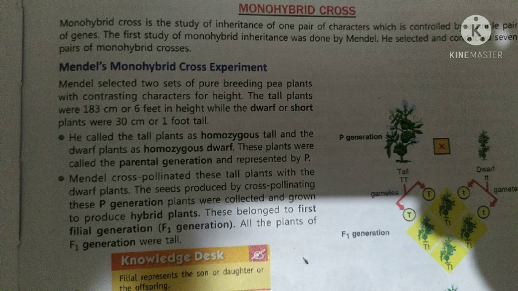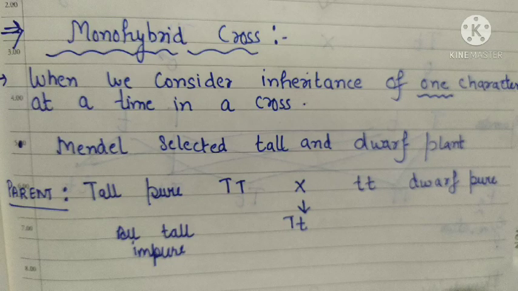Next is monohybrid cross. Monohybrid cross means when we consider inheritance of one character at a time in a cross, in an experiment. So that is referred to as monohybrid cross. Mendel selected tall and dwarf plants. So here one parent is tall, that is pure, with capital T capital T genotype, and the other parent is dwarf pure, that is with small t small t genotype.